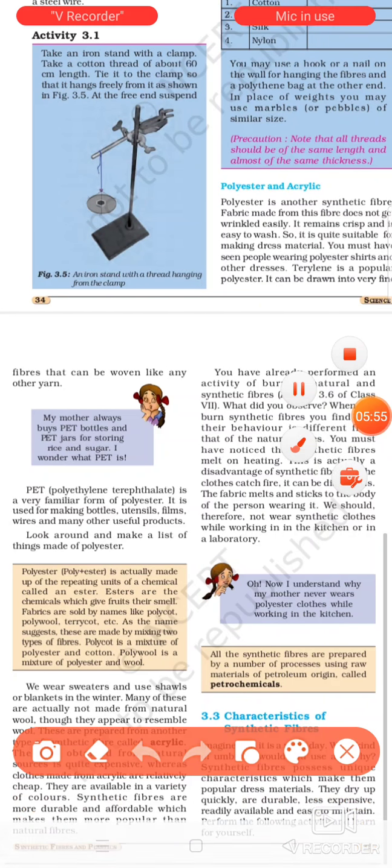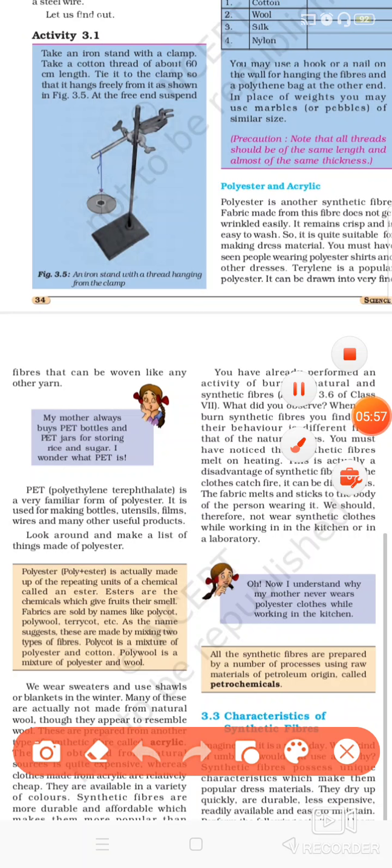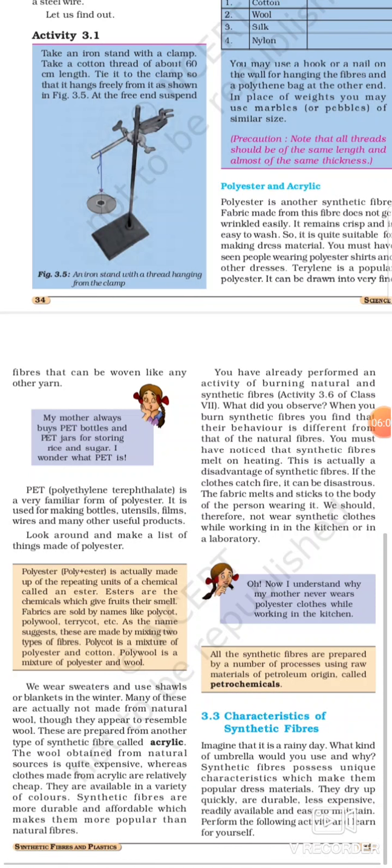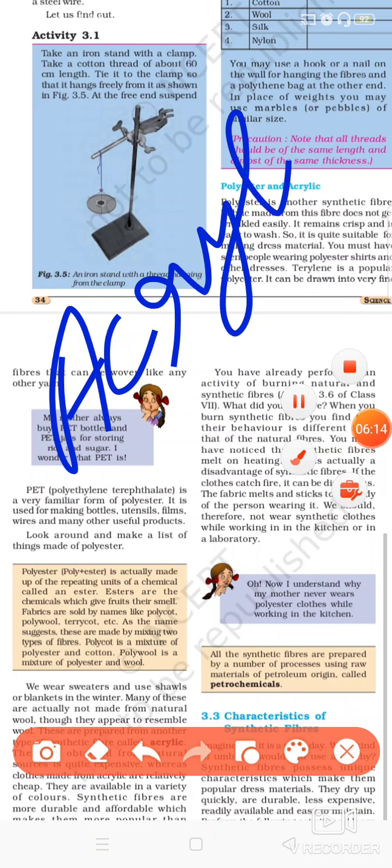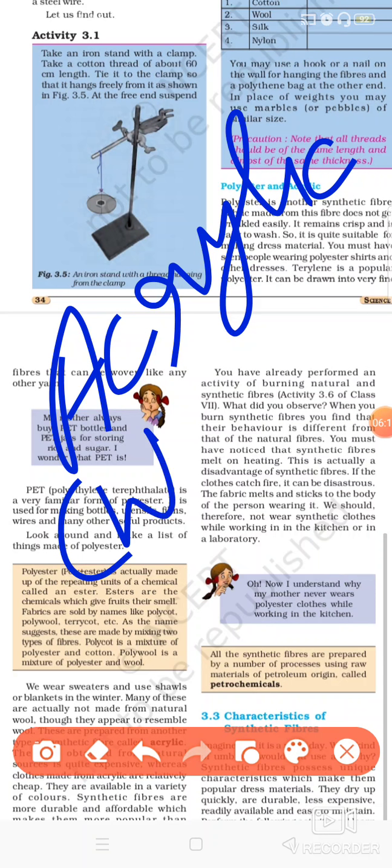Okay. One more such kind of the thing is acrylic. Okay, acrylic is a kind of the synthetic fiber which looks exactly like the wool. Acrylic. Okay, acrylic is a kind of wool-like synthetic fiber.